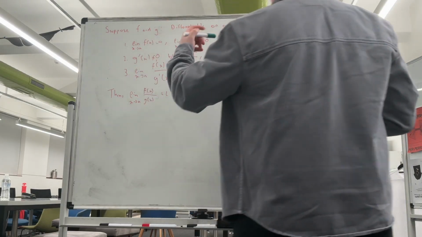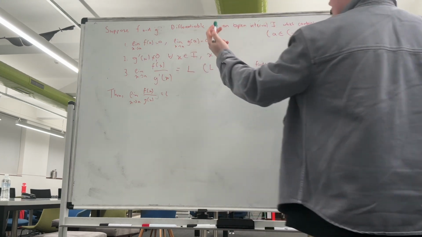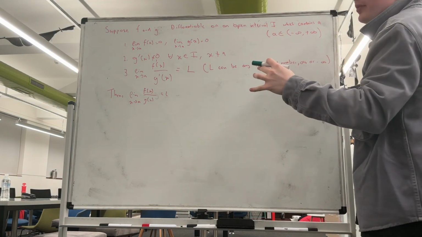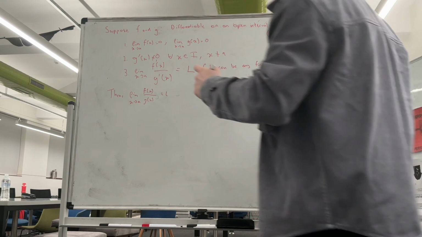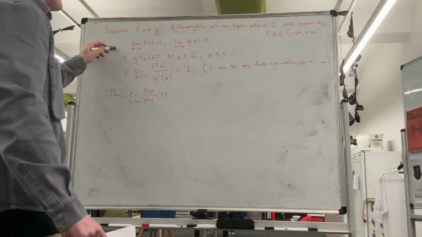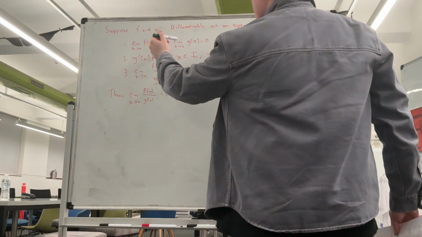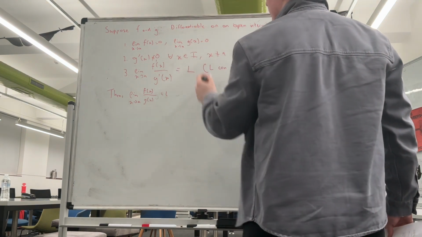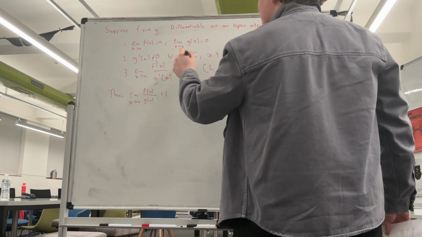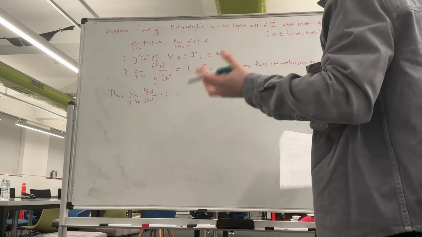So now we suppose two functions again, f and g, and these are differentiable on some open interval I, which contains a, except for possibly at x equals a. And so we want to define these conditions first. The limit as x approaches a of f of x is equal to 0, and the limit as x approaches a of g of x is also equal to 0. And our second condition is that g prime of x is non-zero for all x in our interval I, except possibly at x equals a.